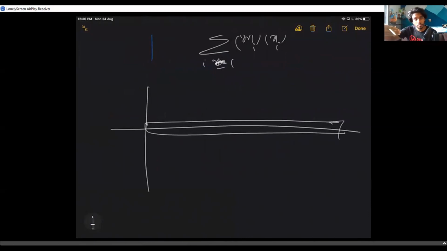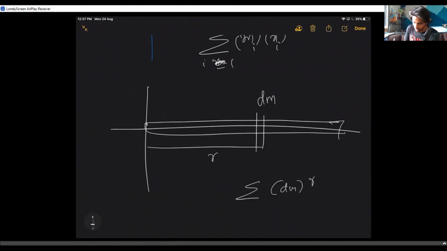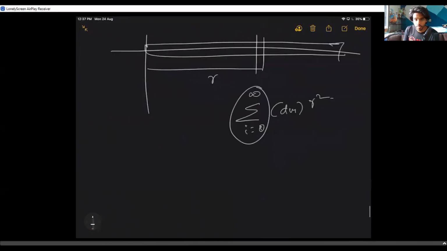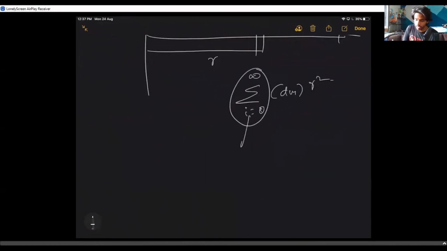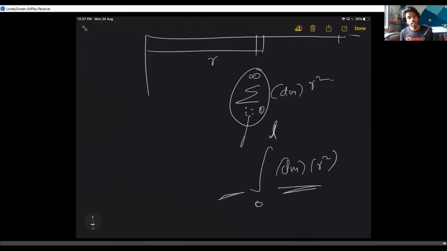Instead of 100 masses, we have an infinite number. So at a distance r, I have dm. So I'm simply writing integral dm r square. If only I could write it from 1 to infinity, I would have used the sigma symbol. But we cannot. That is why I use an integral symbol and write it as dm r square from 0 to the extreme length. And once I do the integration, I get the answer.